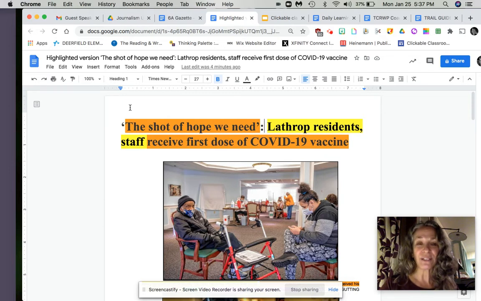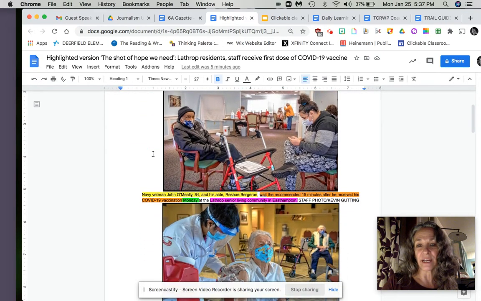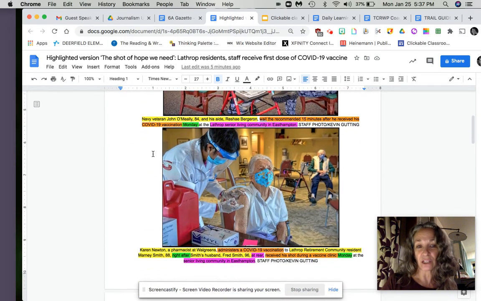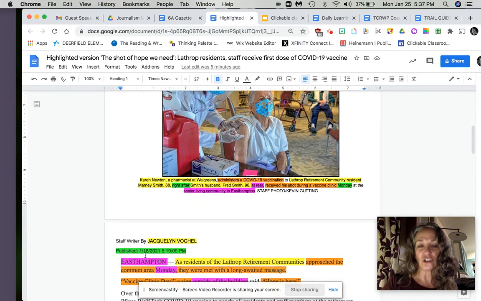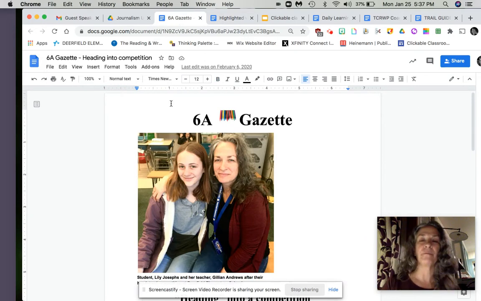So, if you remember yesterday, you can take a look at the screen here. Yesterday, you did this really important work of highlighting in the articles that you were given, thinking about the who, the what, the when, and the where. And we color coded them, right? So I went ahead and did that some more in the newspaper article that I shared with you yesterday. I even did it in the captions, and I continue to do it within the article itself. So now that you've done that, you all understand a little bit about how this is going to work.